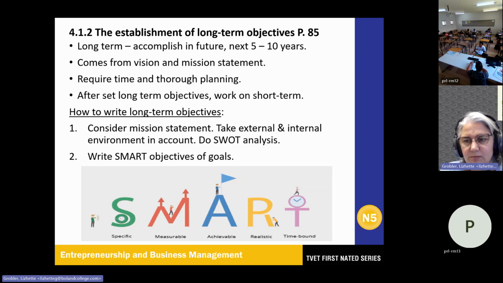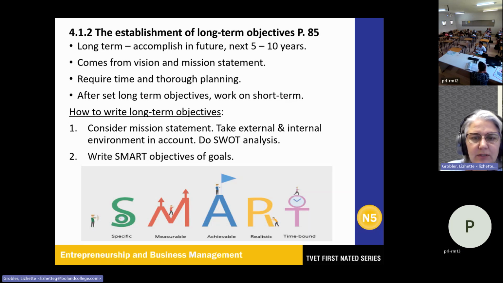Are you familiar with SMART or not? Not sure. Okay, is it yes or no? No. Okay.